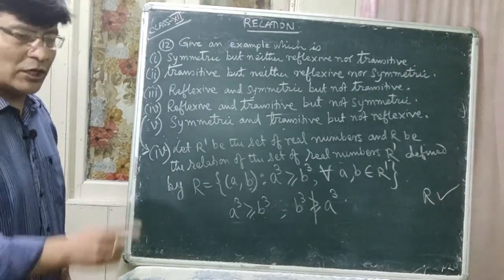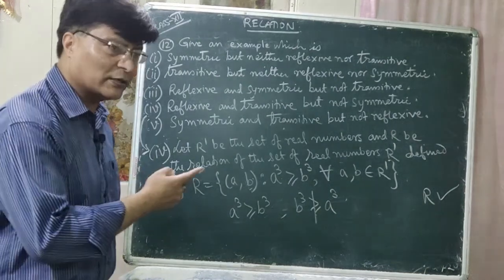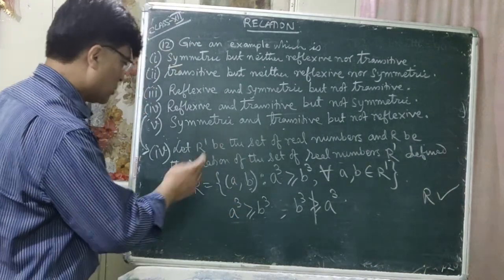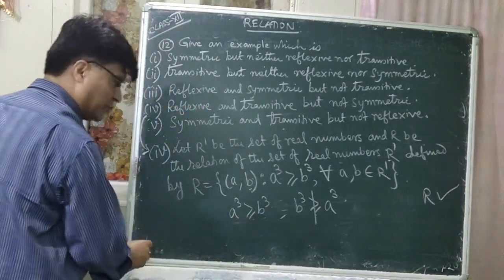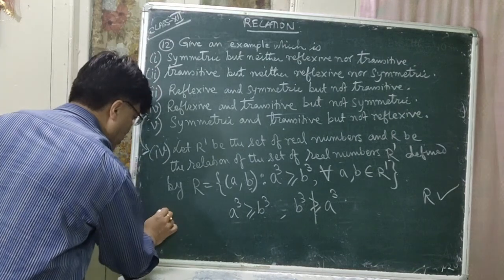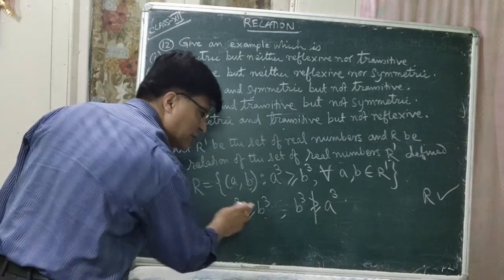I think you have understood it. Suppose you put A is equal to 2 and B is equal to 3. So A cube means, suppose A is equal to 3 and B is equal to, sorry.